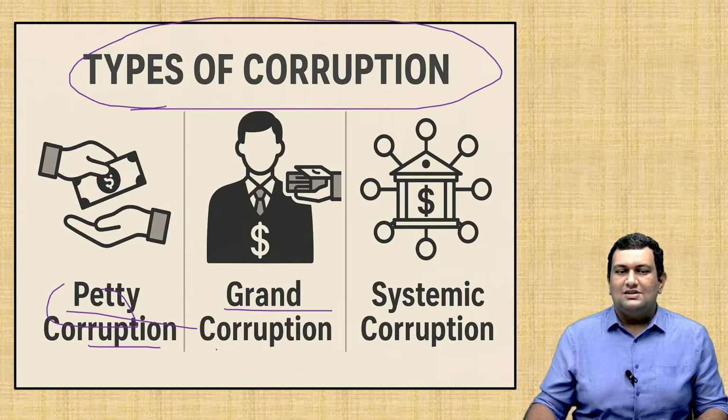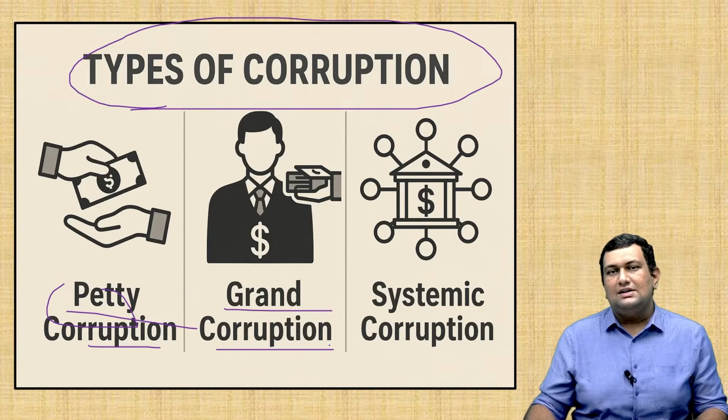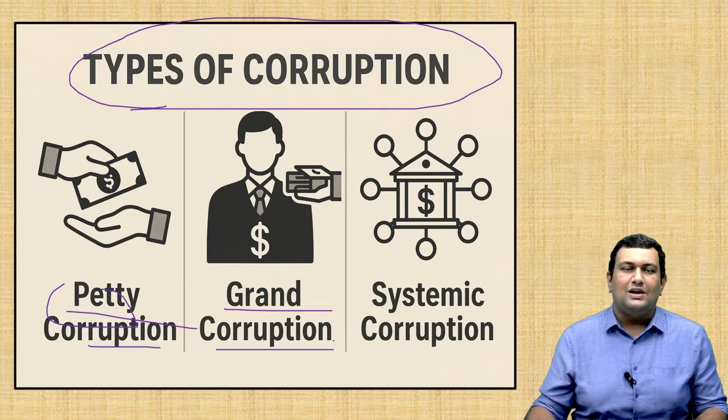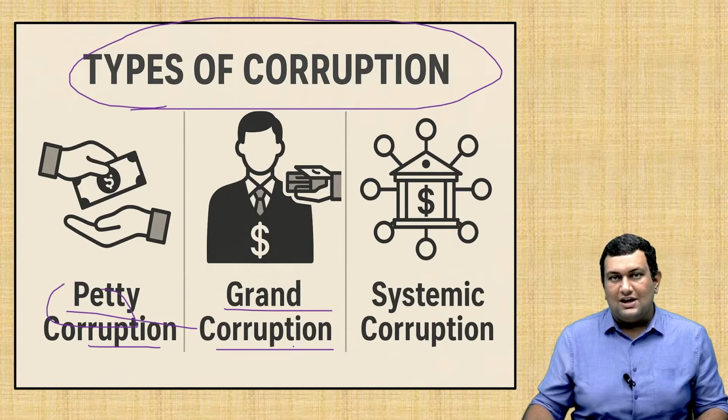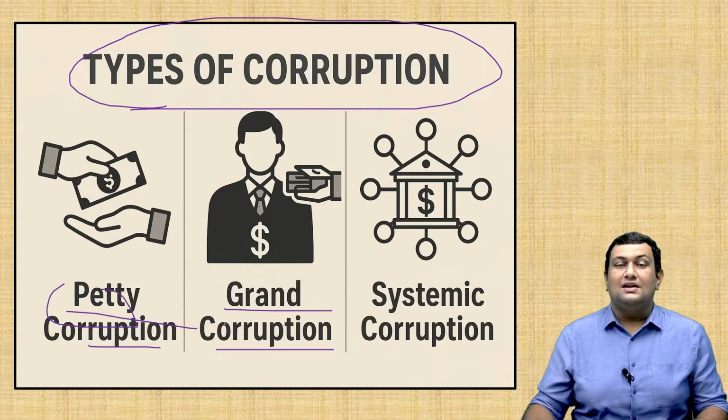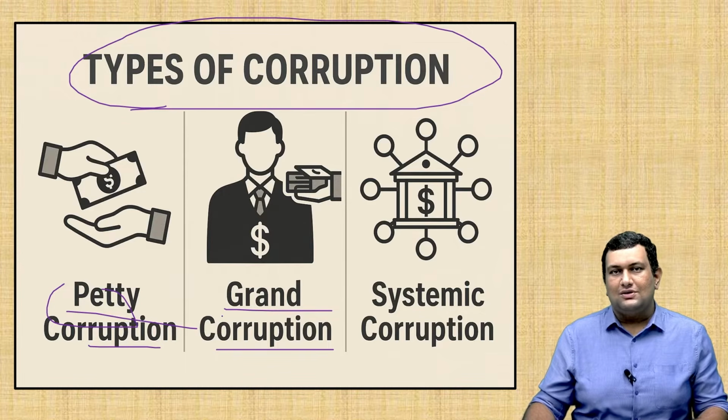Grand corruption means corruption done at the higher level, at the policy design phases, or by senior government officials and politicians. For example, it includes the spectrum allocation scams, coal allocation scams, and defense kickbacks. In defense, deals are usually in thousands of crores, so even 0.1% of it is a huge amount. So it refers to grand corruption.